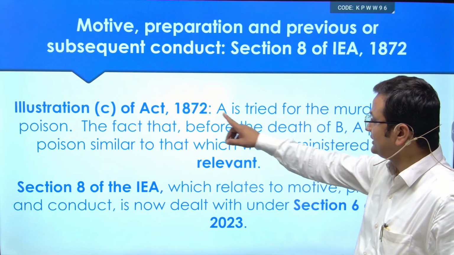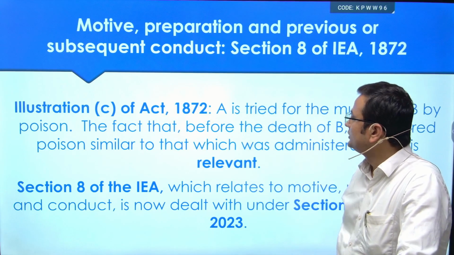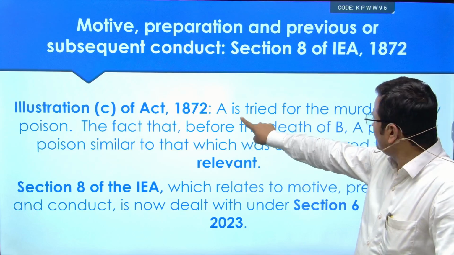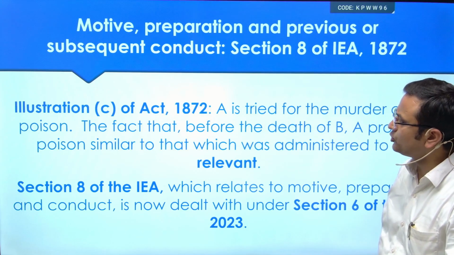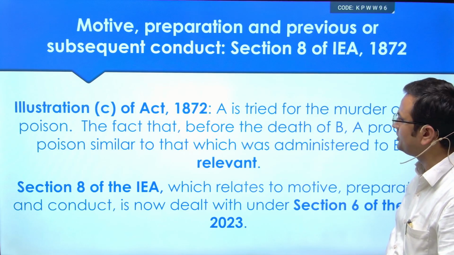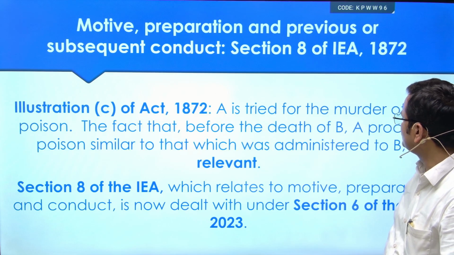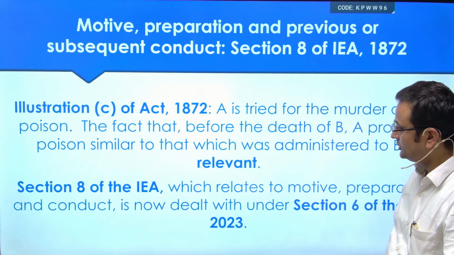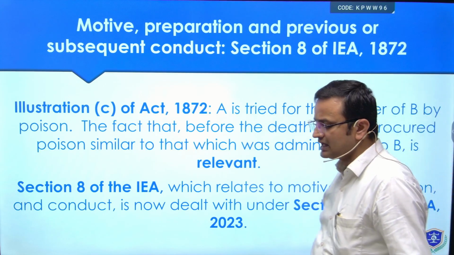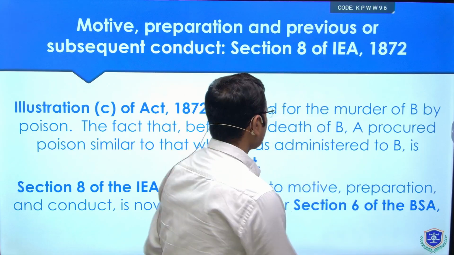If you see illustration C of section 8, it says the same thing. A is tried for the murder of B by poison. The fact that before the death of B, A procured poison similar to that which was administered to B is relevant. Now section 8 has been renumbered as section 6 of BSA.